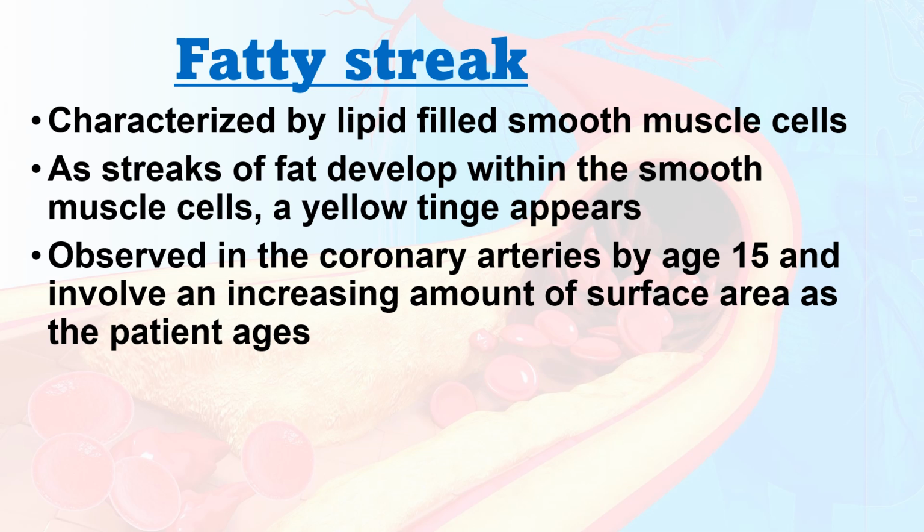As you observe in your previous picture, there is a presence of fat between the layers of the artery. The layers are tunica intima, tunica media, and tunica adventitia. Between tunica intima and tunica media, there is a presence of fat that normally appears in everyone. Usually it starts from the age of 15.